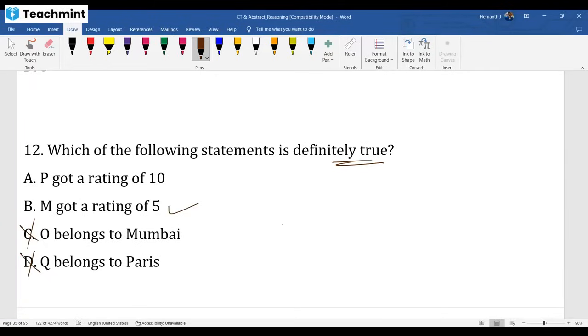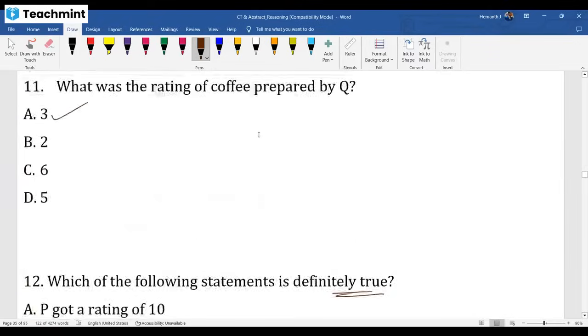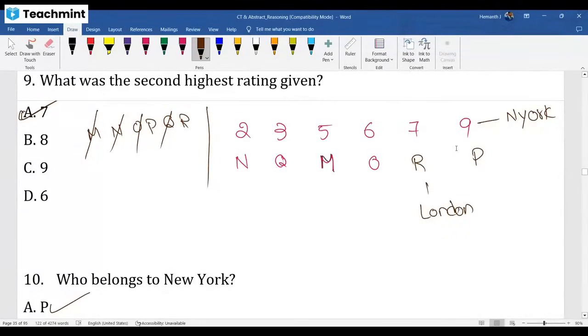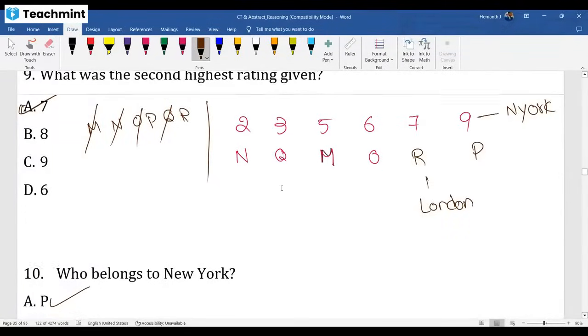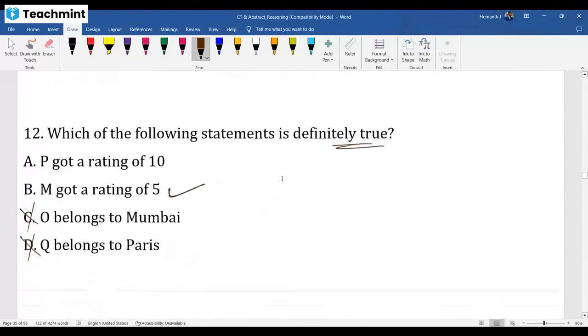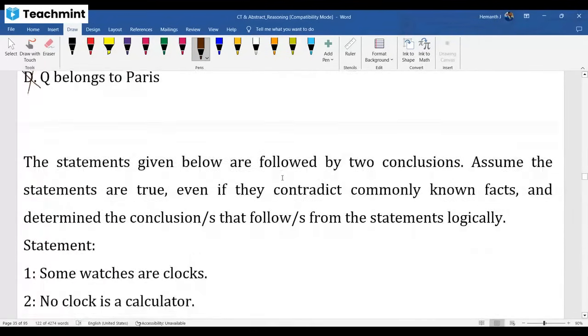M5 is correct. M got 5, you can check it out. T got 9, not 10. So these are the 4 questions they're asking, kindly work on it.